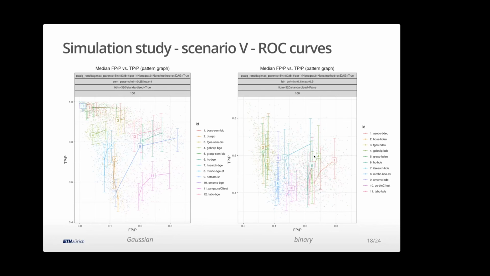These are the ones from before. This is the exact search. These are the hill climbing and taboo search. The ones that perform a bit better are the hybrid algorithm here. Our MCMC algorithms are 7 and 9 in this case, so sort of in the middle. And the ones that perform well again are the ones up here. This is the Boston graph, so new order-based searches. And also here, the greedy equivalence search actually works pretty well in this case. So you get an idea of how well it can work.